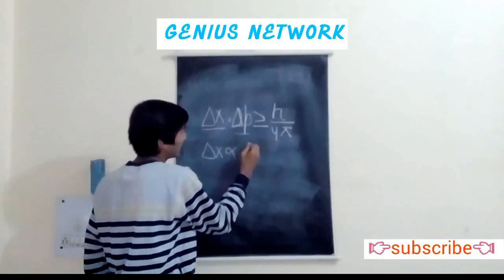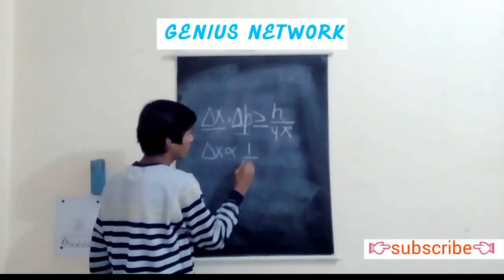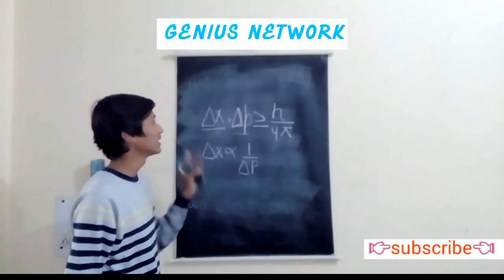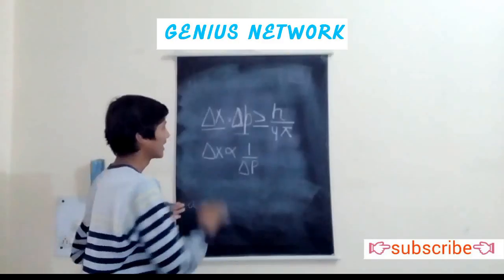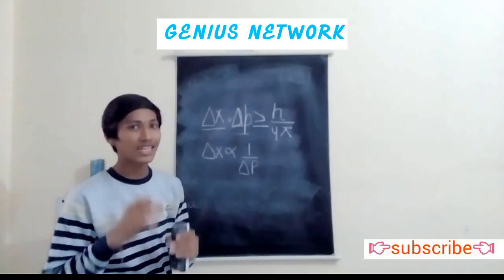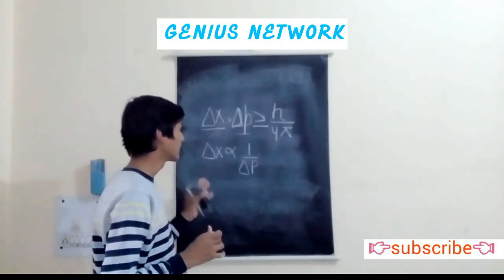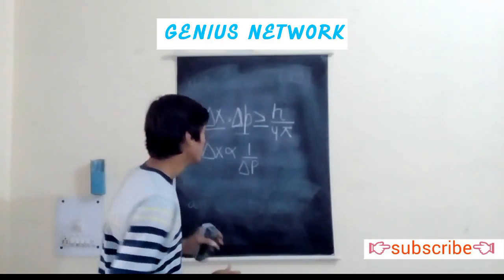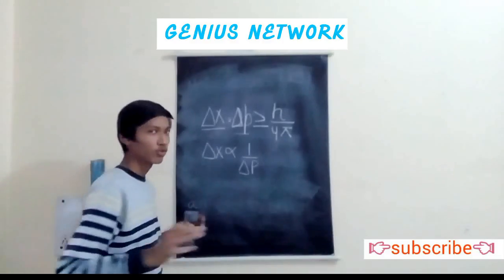delta x is inversely proportional to delta p. As you can see, the product is constant, so we can write it like this, and we can find a relationship between the uncertainty in position and the uncertainty in the momentum. So they both are inversely proportional.